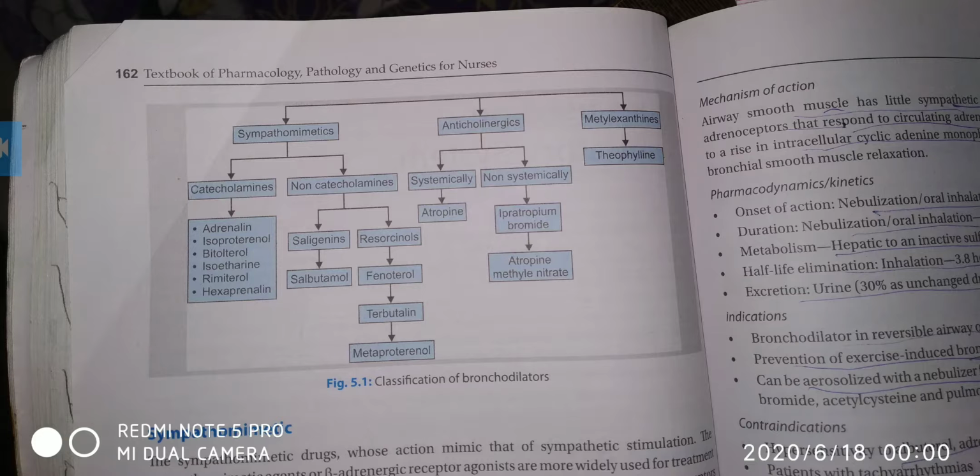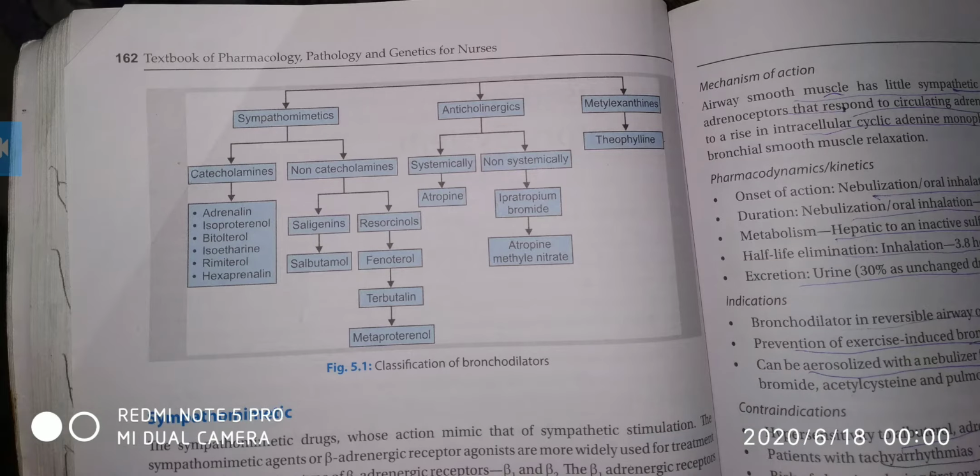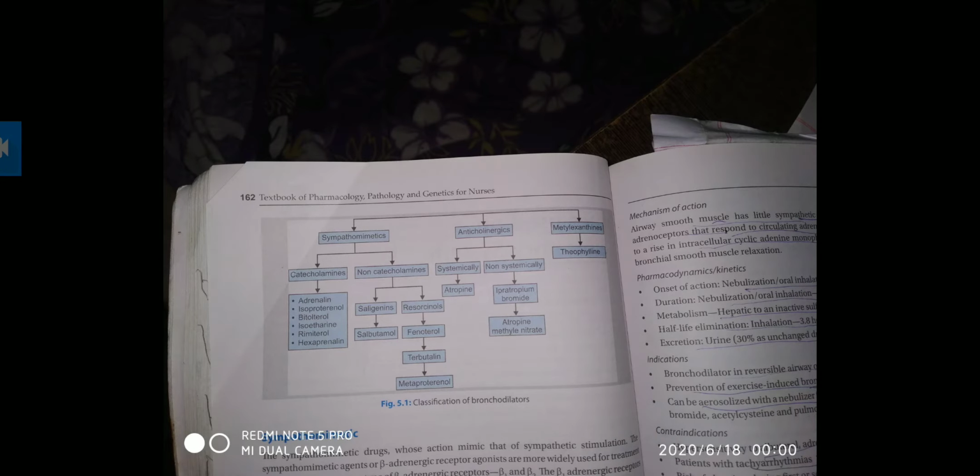So mainly you can say bronchodilators can be classified into three: sympathomimetic, anticholinergic, and methylxanthines. Methylxanthine will be theophylline, and anticholinergics will be systemic and non-systemic. Systemic will be atropine and non-systemic will be ipratropium bromide. And sympathomimetic will be catecholamine and non-catecholamine. Adrenaline can be an example.